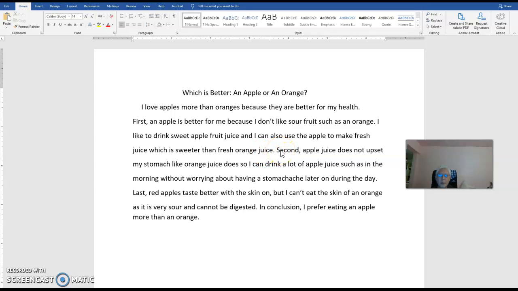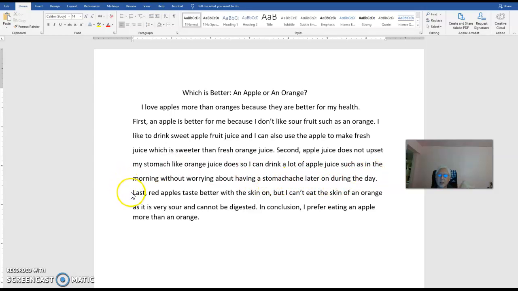My second example is, second, apple juice does not upset my stomach like orange juice does. So I can drink a lot of apple juice, such as in the morning, without worrying about having a stomachache later on during the day.